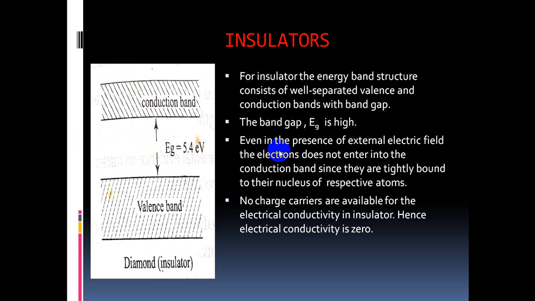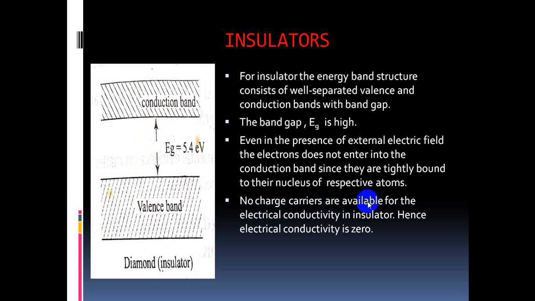Even in the presence of an external electric field, the electrons don't enter into the conduction band since they are tightly bound to the nucleus of their respective atoms. That means in the valence band, the electrons are tightly bound with the nucleus. So when you give external energy, those electrons are not ready to go towards the conduction band. That's why no conductivity takes place.